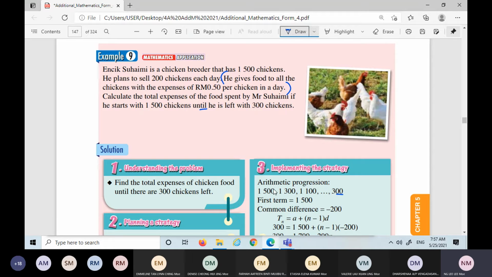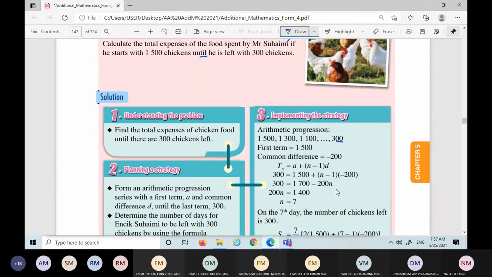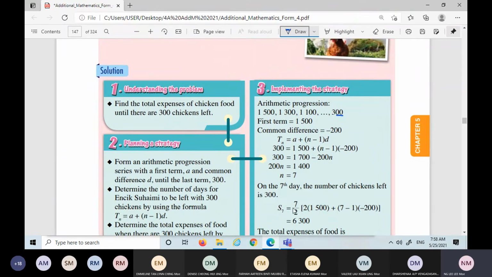Since I want to find the total, I am finding the Sn. But the problem is the n I don't know. So I have to use the Tn formula, set Tn as 300 to get n. I want to know what term number this 300 actually is. So these questions are divided into two steps. First step is using the Tn formula, set 300 as Tn, and get n. After getting n, only then will I be able to calculate the Sn.